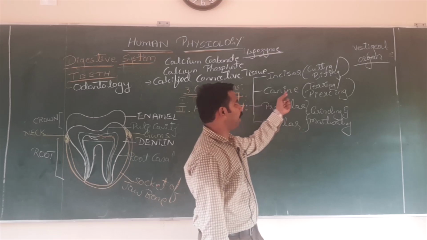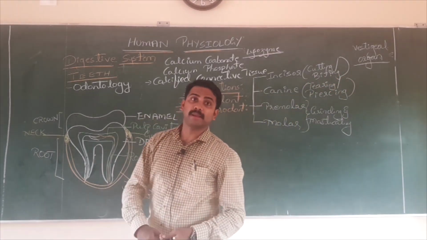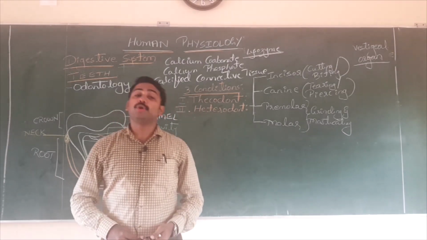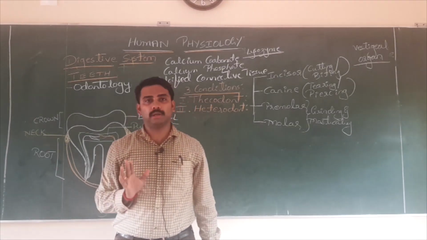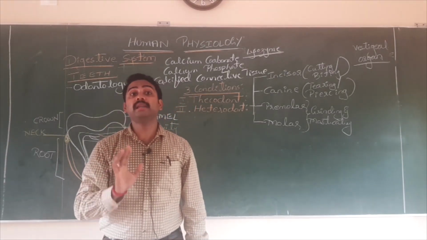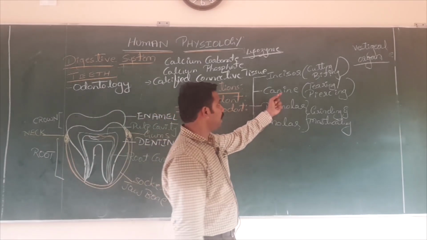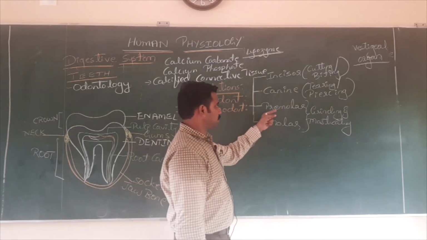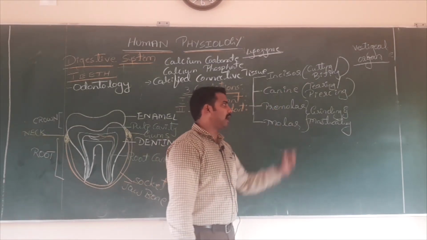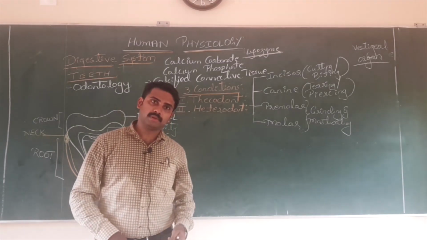Any idea what they are? Tusk of the elephant, note it down separately. Tusks of the elephant are the modified what? Incisors of upper jaw. Don't get confused. Tusks are not canines. Tusks of the elephant are the modified incisors of the upper jaw.